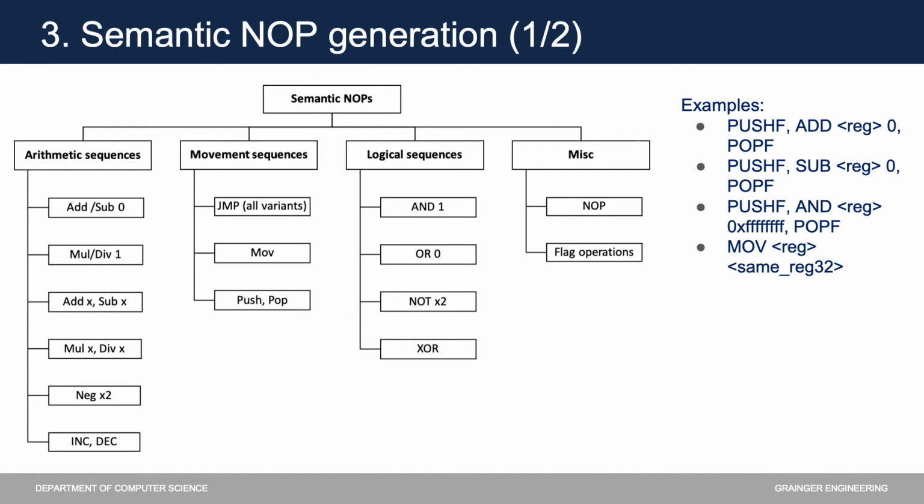In this project, we do not build a comprehensive set of semantic no-ops. We choose semantic no-ops with relatively small byte length and use them as seeds to build longer semantic no-ops. We classify our semantic no-op sequences into four main categories. First, arithmetic sequences. These include instructions that either have no effect on the contents of their registers, such as add and subtract 0, or multiply and divide by 1, or sequences that nullify each other, such as increment and decrement, or negating a value twice.